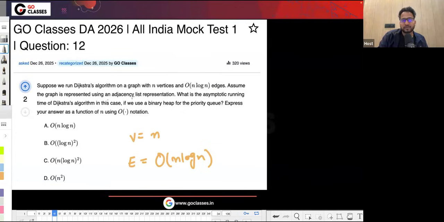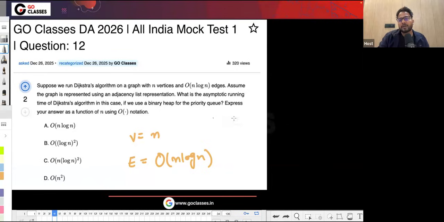Assume the graph is represented using the adjacency list representation. What is the asymptotic running time complexity in case of Dijkstra algorithm if we use the binary heap for the priority queue? Do not worry about the binary heap if you do not know. Basically the Dijkstra time complexity is given by this.